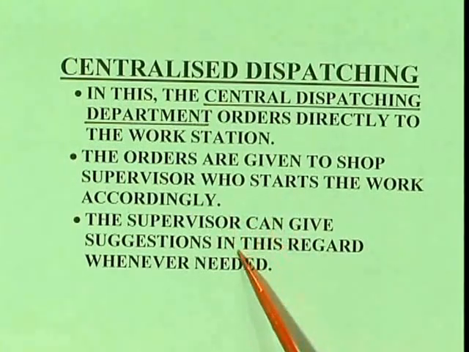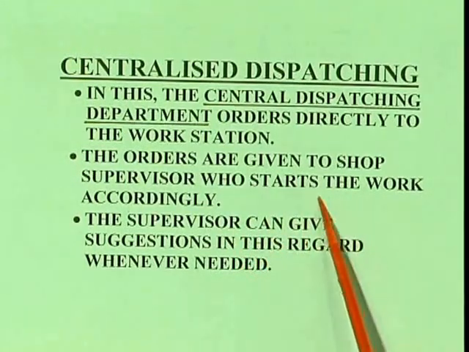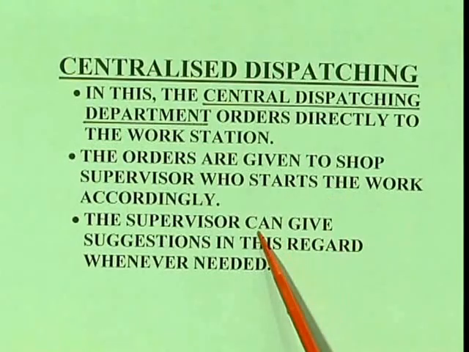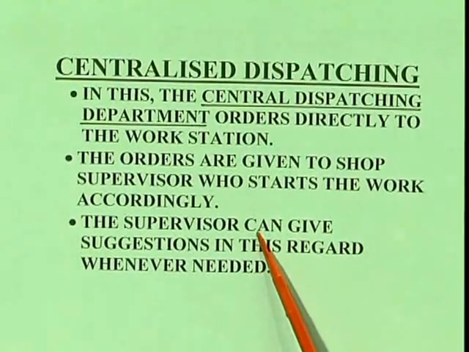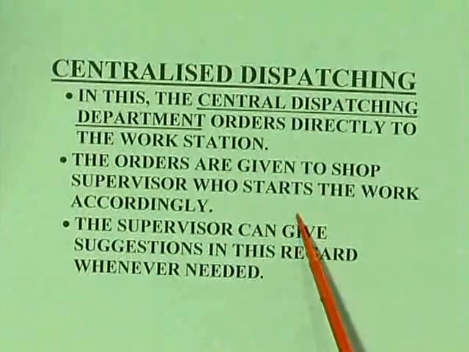Next, the supervisor can give suggestions in this regard whenever needed. While doing the work, there may be certain problems, and suggestions can be given by this particular supervisor, because the orders are given from the direct dispatching center. Now let us see what decentralized dispatching is.